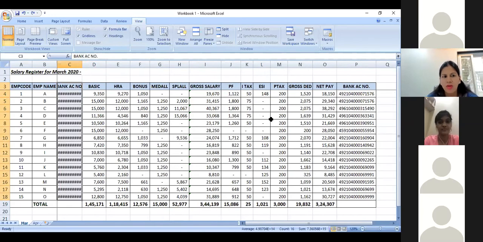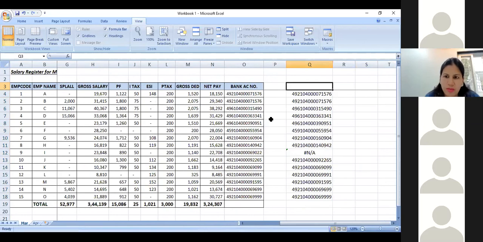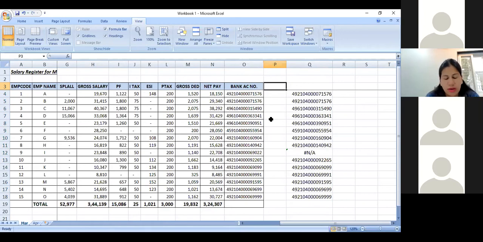Without a common column, VLOOKUP will not serve your purpose for the simple reason that it means picking data against a looked up value from a different sheet or a different workbook. You can use it against a different workbook also. No, sorry, against a different sheet, but not against a workbook. But without common data, it is impossible.